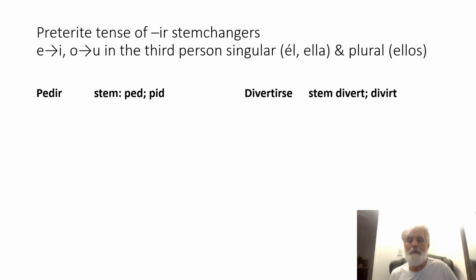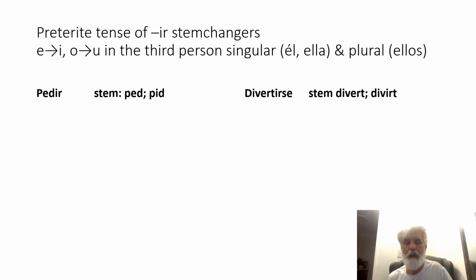For example, pedir, to request or ask for. If you recall, the E of the stem went to I, yo pido. One of these verbs has an O in the stem, and the O went to UE, like dormir. It's an IR stem changer, so it was yo duermo.